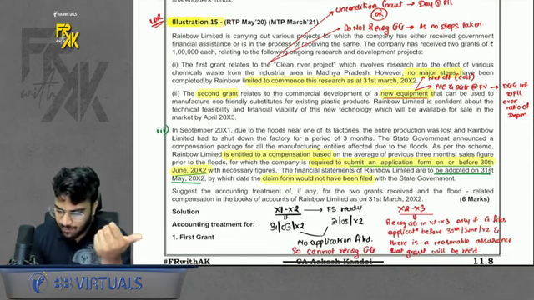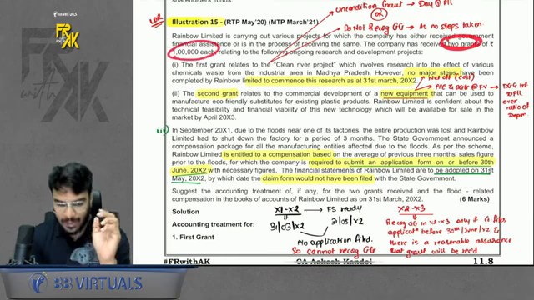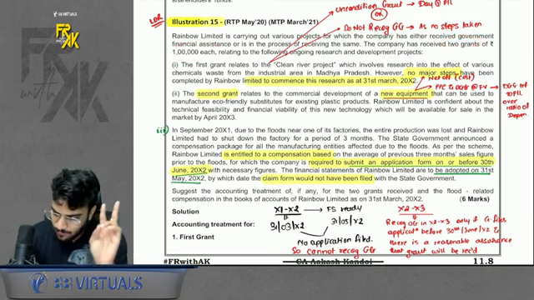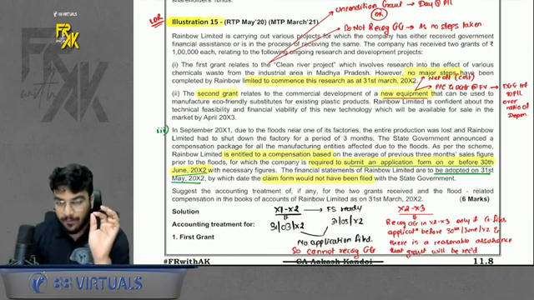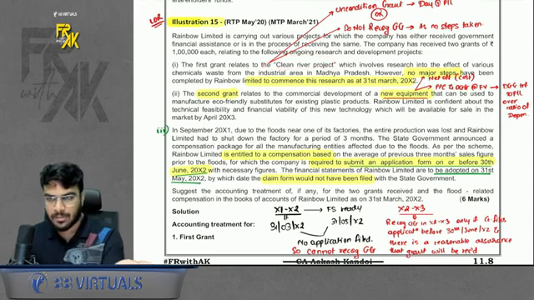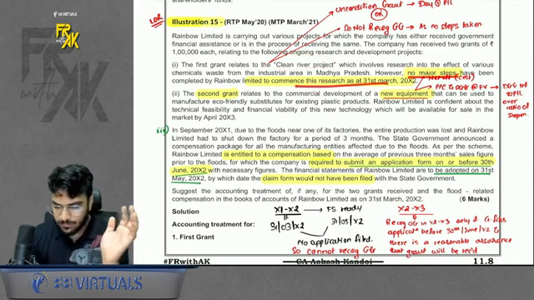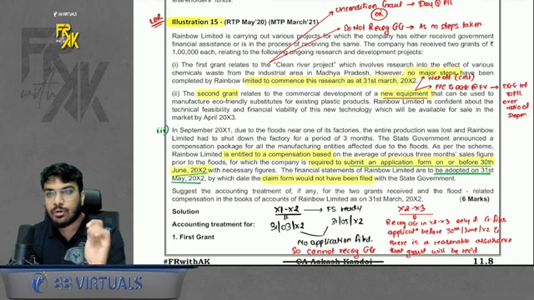It says we have received 2 grants of rupees 1 lakh each. That means we have received the money for 2 grants. For the first grant, it says that we received the grant for a cleaning river project. No steps have been taken till the year end. Should we record the grant?